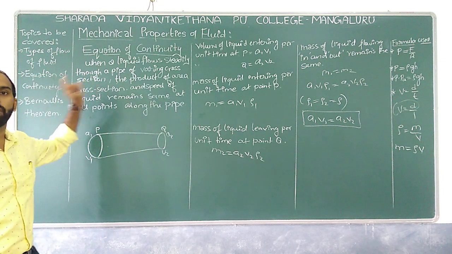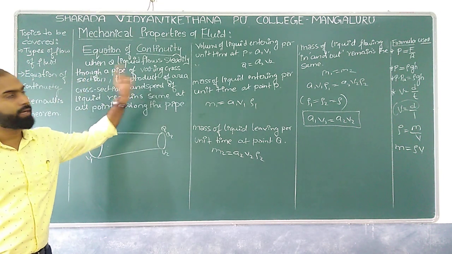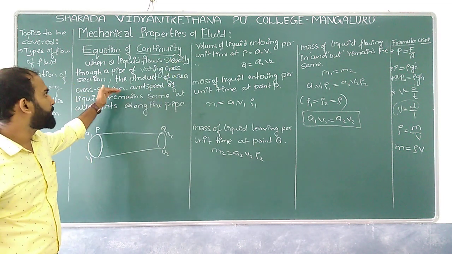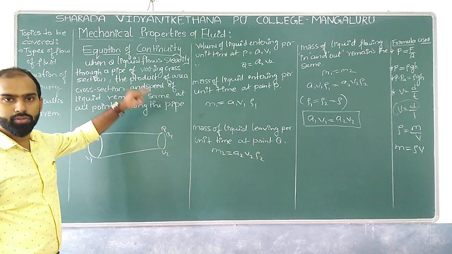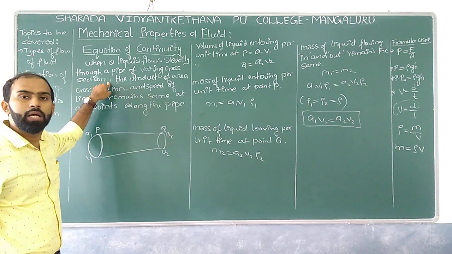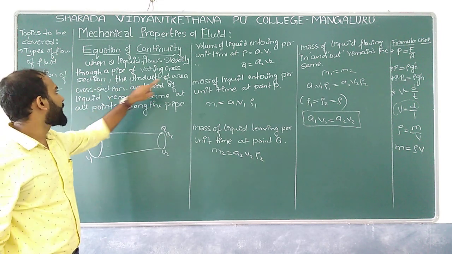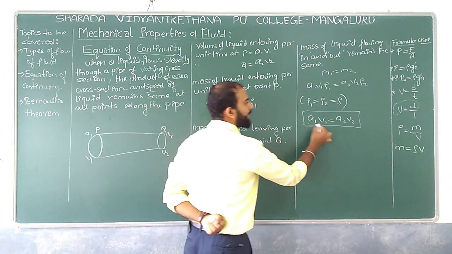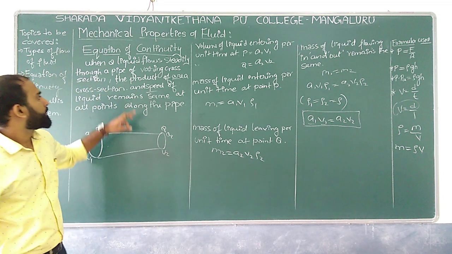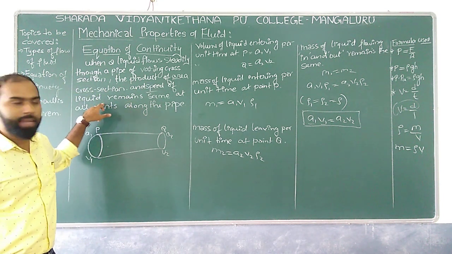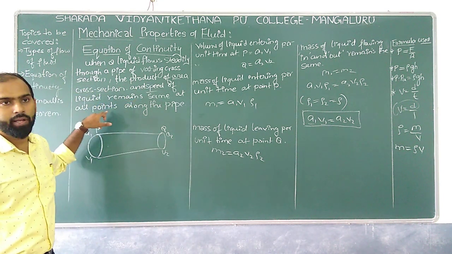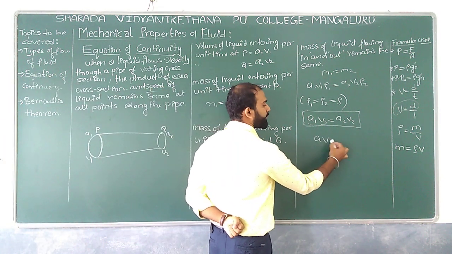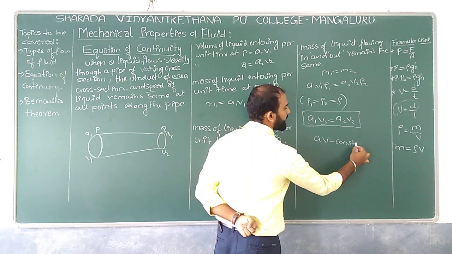According to this, when a liquid flows steadily through a pipe of variable cross section, the product of area and the speed of the liquid remains the same at all points. So we can conclude A into V is equal to constant.